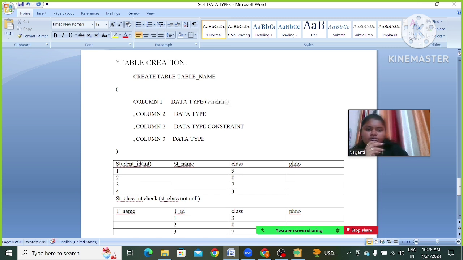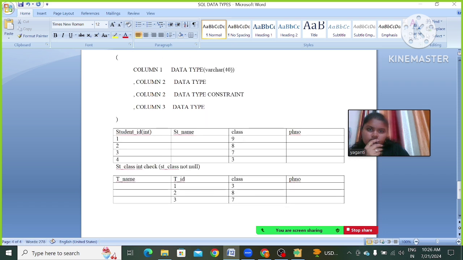So here we have to specify how many characters we want to include in this column. Okay, I'm going to take 40. We can insert 40 characters in this column. Like that we are going to implement varchar.